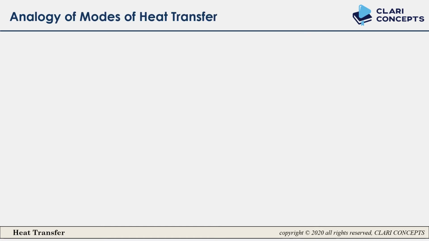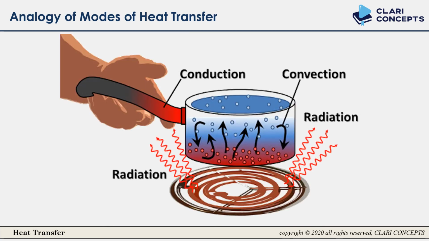Now let us discuss an analogy of the modes of heat transfer, all three in one picture. From the bottom, heat is being added to the pan, and you are holding that pan by the handle, and within that pan there is water. So what will happen with that water is the molecules which are closer to the bottom of the pan will get heated, and the temperature of those molecules will increase, and because of the buoyancy force, because of the density difference, they will move up, and this is how a convection current will be developed, and that part is called convection.